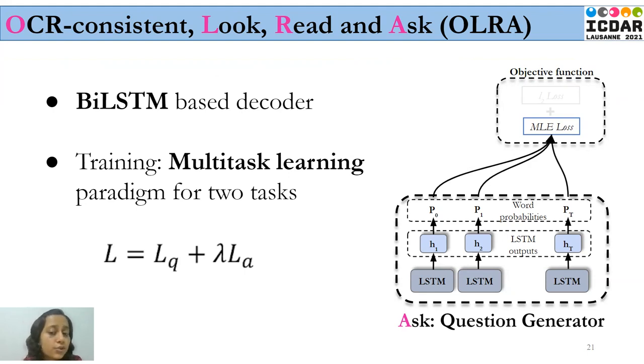The output of the multimodal fusion module, that is the joint representation vector, serves as the initial input to an LSTM. We produce the output one word of the question at a time using the LSTM. This happens until we encounter the end of sentence token, which basically does the task of question generation. The MLE loss between the generated and the true question guides the generator to generate better questions. The training of OLRA happens in a multi-task learning paradigm for two tasks, that is OCR token reconstruction and question generation.